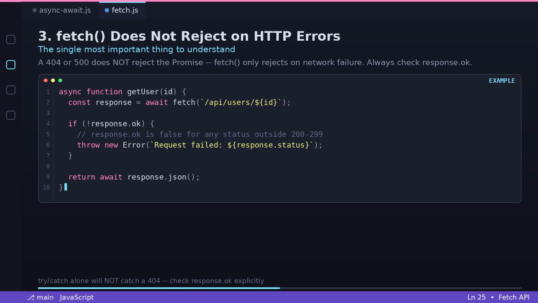A try-catch around fetch alone will not catch a 404. It will happily parse whatever error page or JSON the server sent back, as if it succeeded.